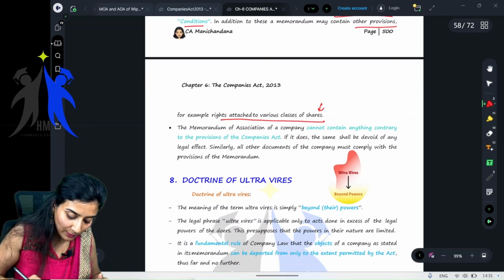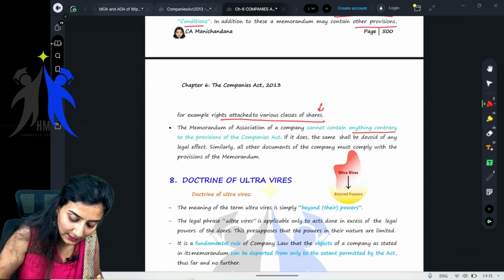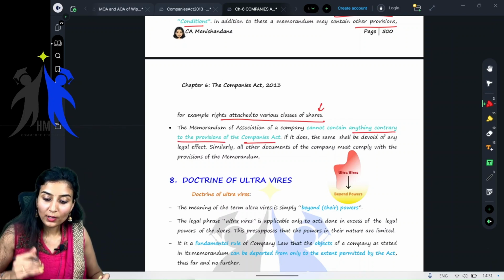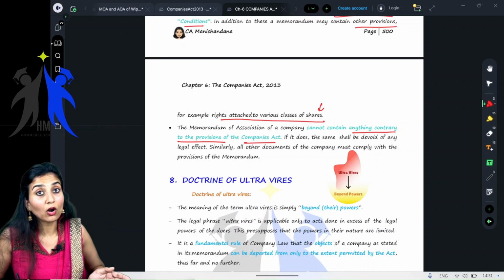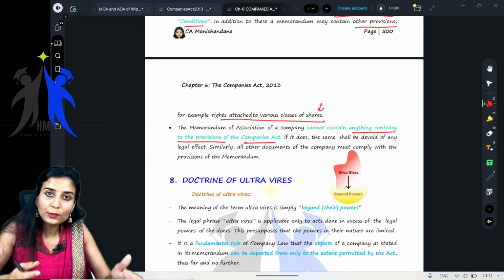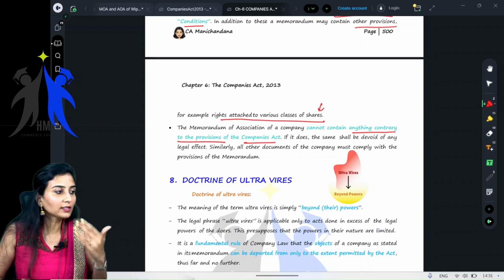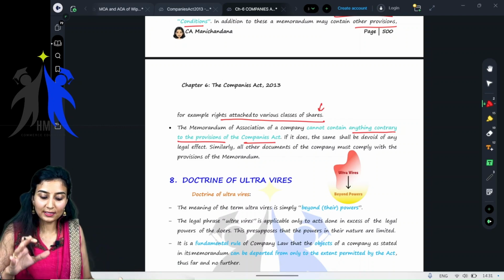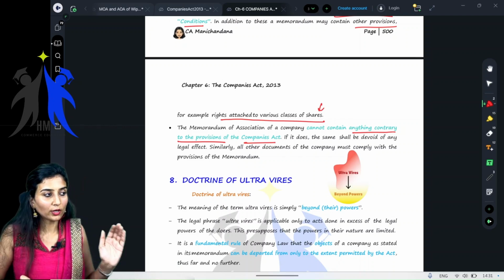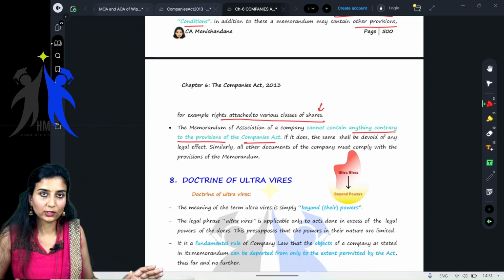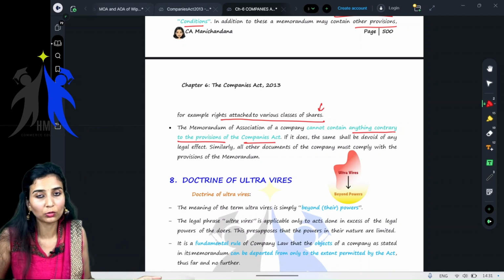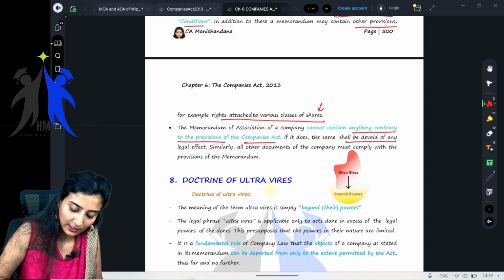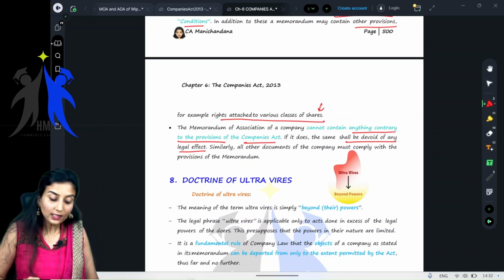Next, the memorandum of association of a company cannot contain anything contrary to the provisions of the Companies Act. You cannot write in your memorandum of association something which is contrary to the Companies Act. The Act will prevail; your memorandum is set aside. You cannot change the Act. Whatever is there in the Act, that will prevail. Your memorandum of association cannot override the law. Getting it? If it does, the same shall be devoid of any legal effect. It does not have any legal effect.